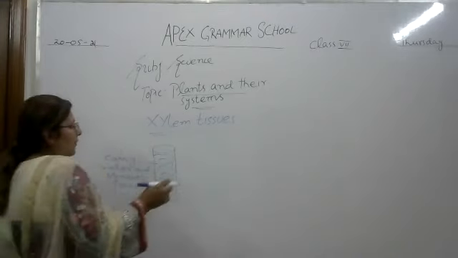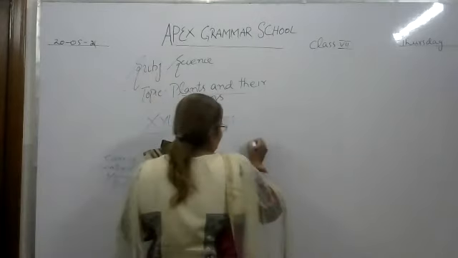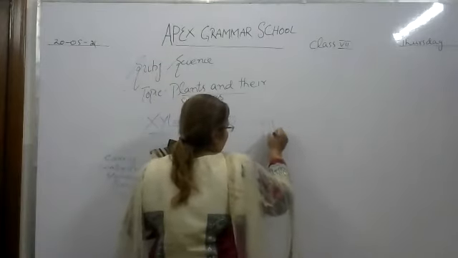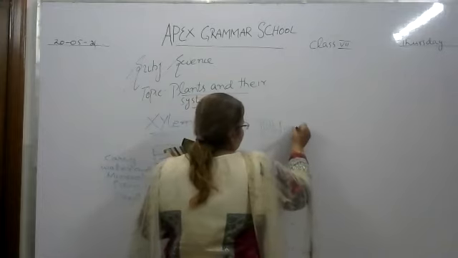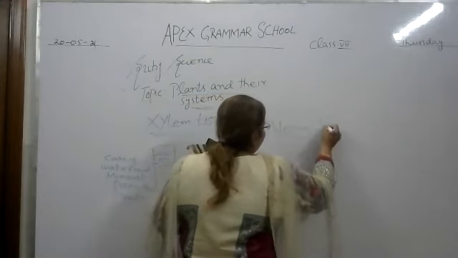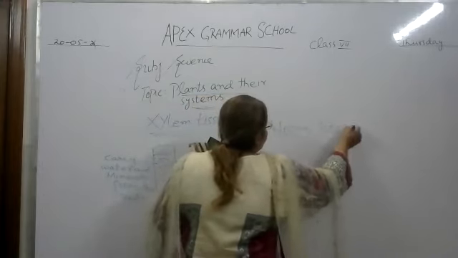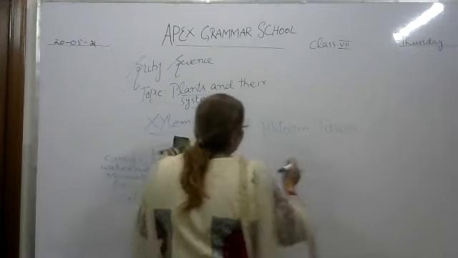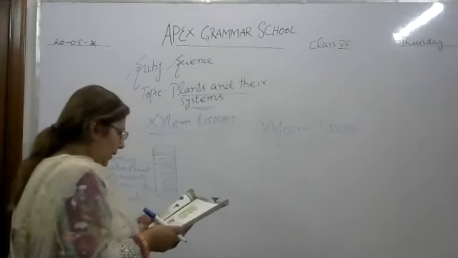Then we will discuss phloem tissues. Phloem tissues. Their role is also very important in the body of a plant.